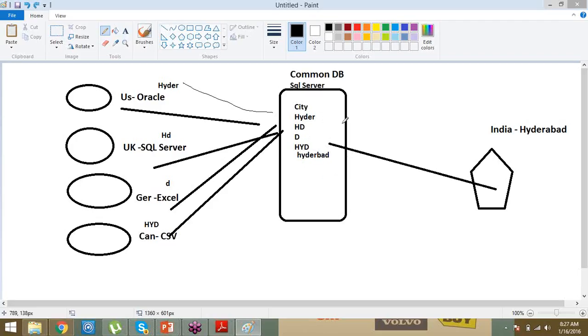To do data corrections as per the business need, we have to introduce one more layer, and that layer we are calling the transformation layer.